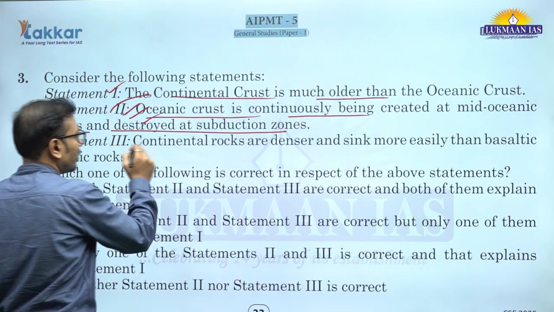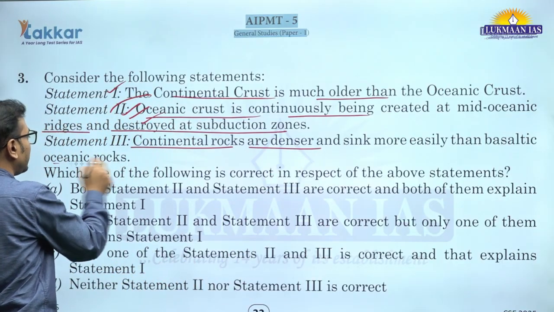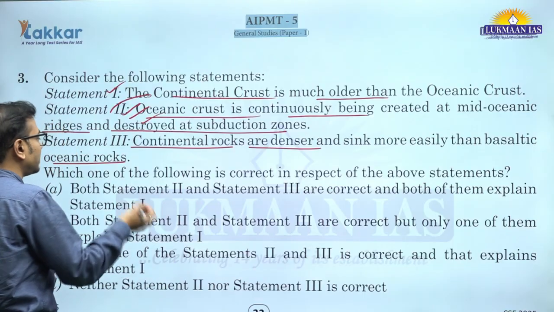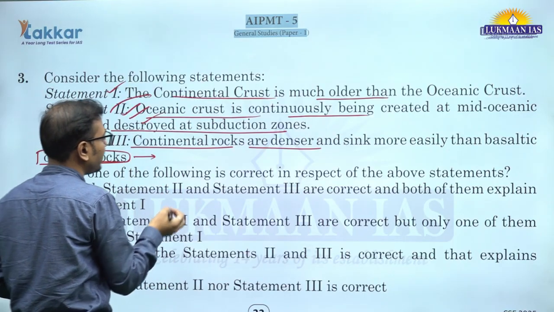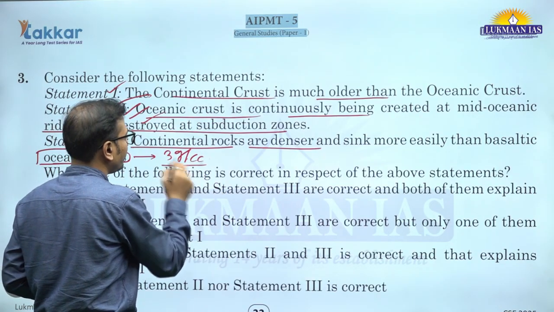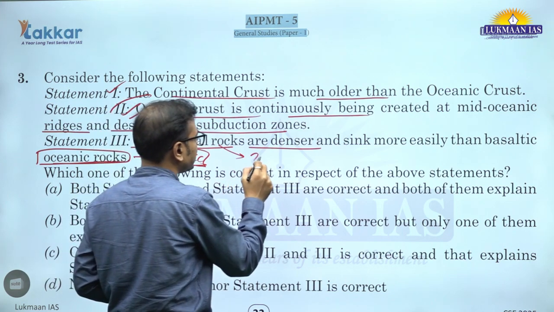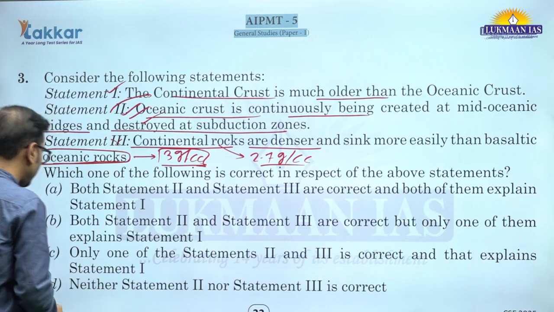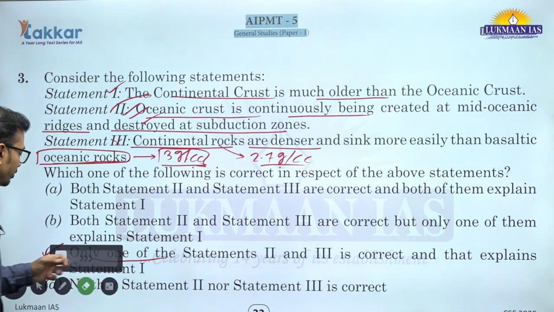So this is correct. Continental rocks are denser and sink more easily than the basaltic oceanic rocks. Now this is an incorrect statement. It is given in NCERT itself, right? Oceanic rocks, which are basaltic in nature, have more density, 3 grams per cc if you compare. Continental rocks are comparatively lighter, we can say less dense, 2.7 grams per cc. So this statement becomes incorrect. Again the answer is C here, only one of them is correct and that explains statement 1.